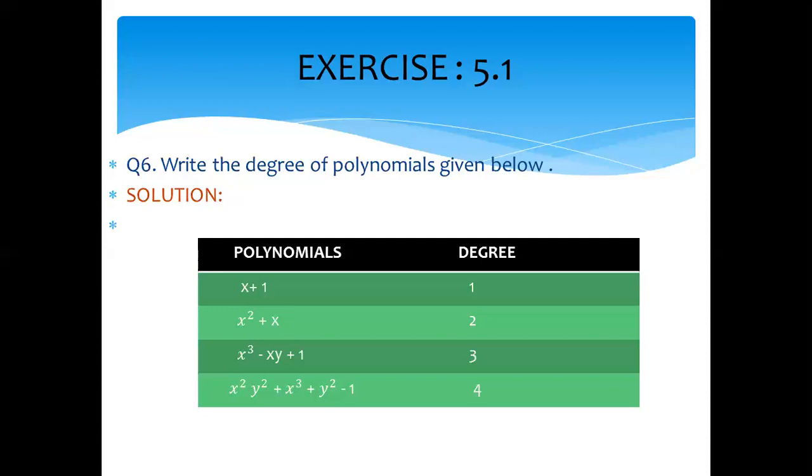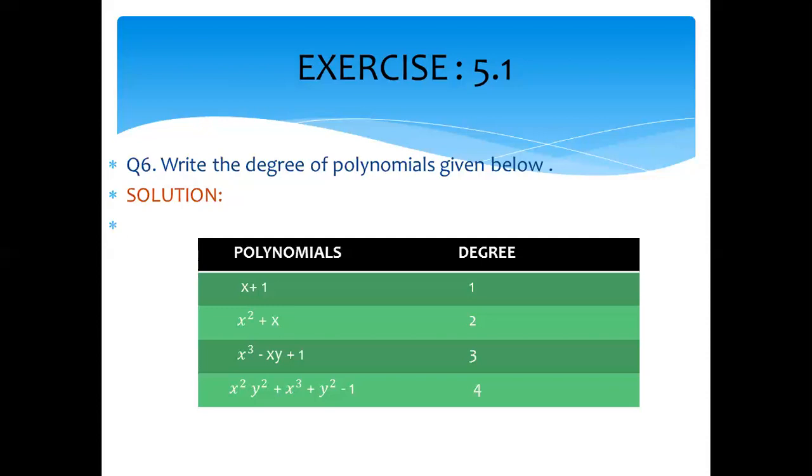The first part is x plus 1, the degree is 1, because the power of x is 1. If there is only x, the power of x is 1, not 0, because if any variable has a 0 power, we consider that variable as 1.